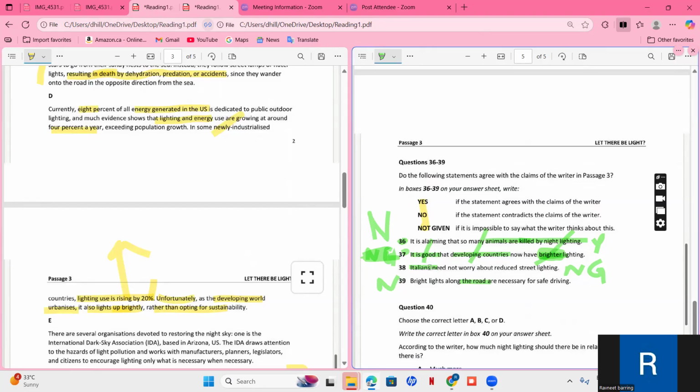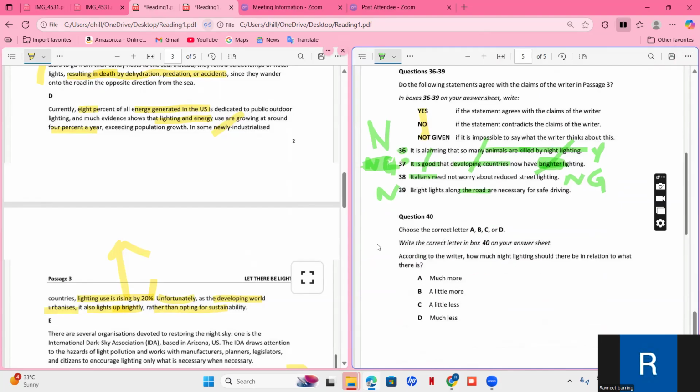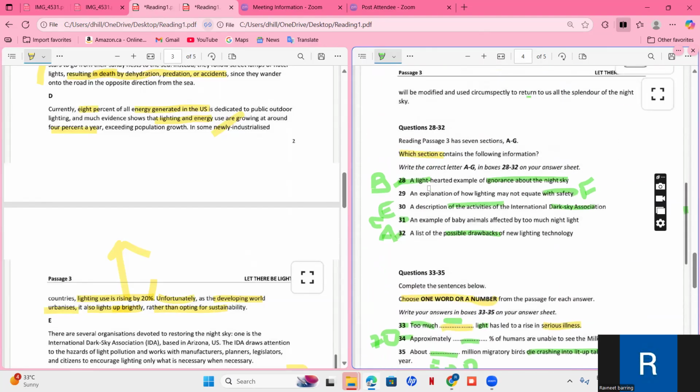The 37th, Italian. We were not able to find anything related to Italian. So it's good. Brighter lights along the roads are necessary. We are pretty sure about this one, because they are saying that bright lights are increasing the risk, so it's not safe. So we are able to understand this sentence. That's why we were able to answer these two questions, 39th and 29. That means these are correct.